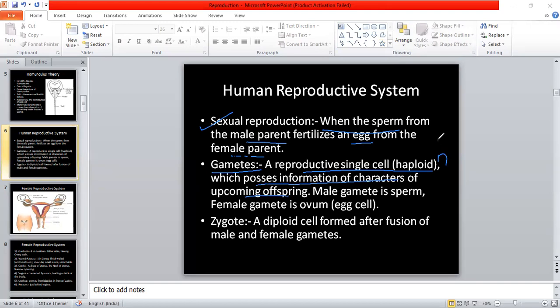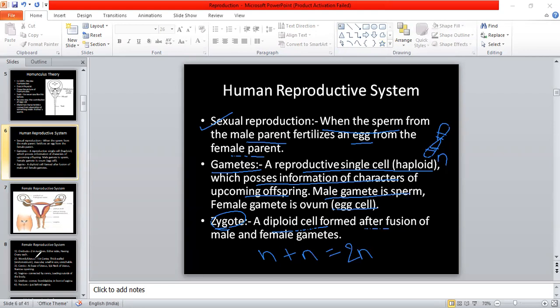That is, the characters present on the chromosomes, which we studied in 9th standard, we get all of those from gametes. The male gamete is a sperm and the female gamete is an egg cell. We talked about the zygote. The zygote is a diploid cell formed after fusion of male and female haploid gametes, and it becomes 2n. So we talked about this much.